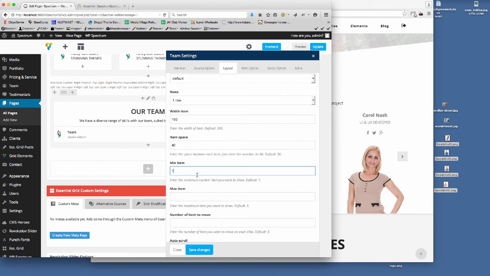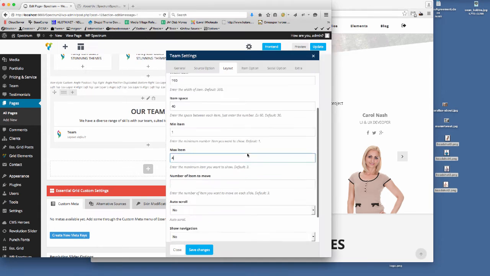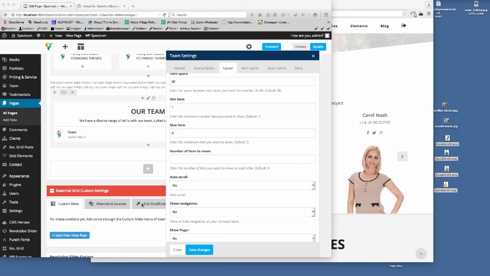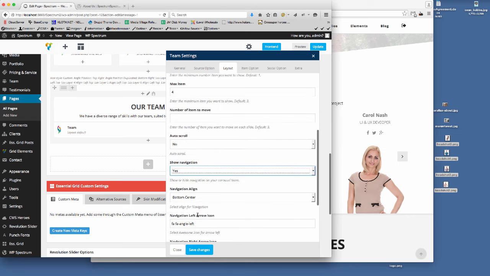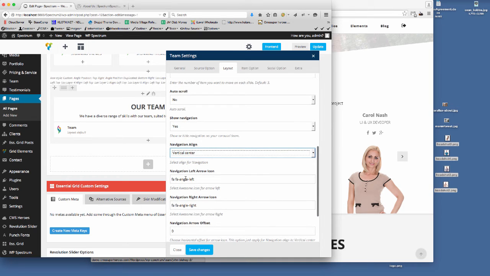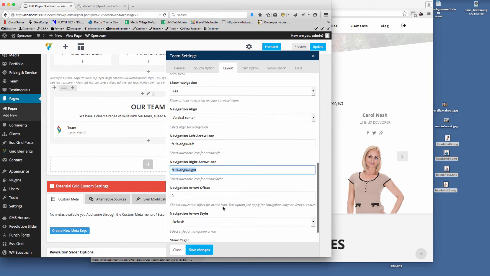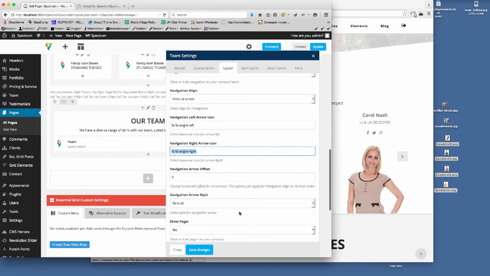The minimum amount of items would be 1, the maximum is 4 because it's only 4 columns. And then I think we've got auto scroll no, show navigation yes, and we want that navigation to be vertical center, which is this option. And then we've already got predefined Font Awesome icons in there for you. So I think that's all we need on there.